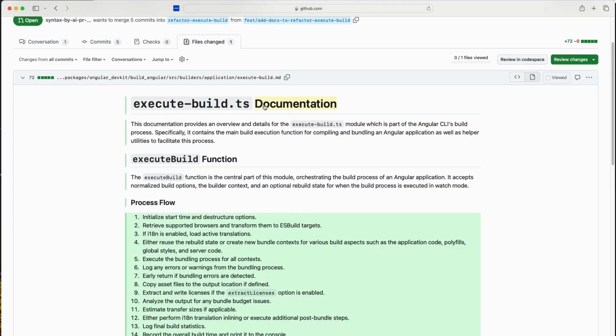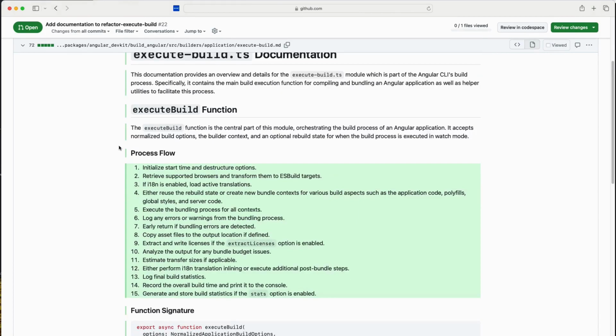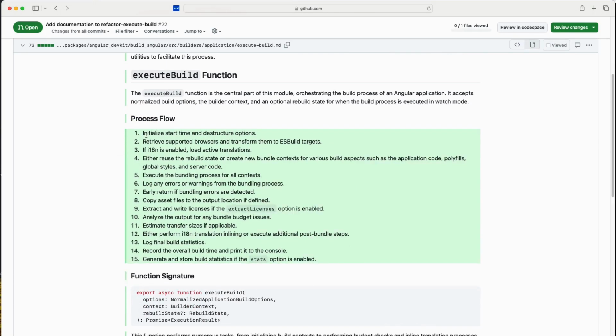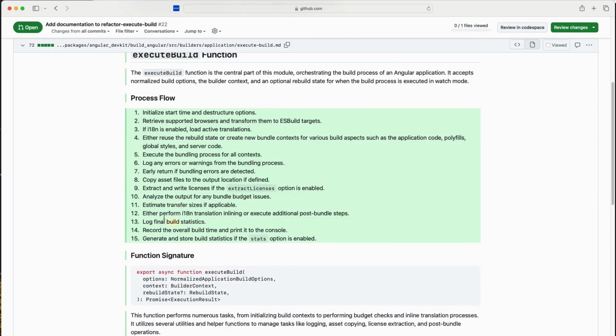So we have execute build documentation, which provides an overview and details for the execute build function. That's the function which has been mentioned. Here we have a process flow. So what happens if the function's been executed? We've got an explanation of what happens within this function, which helps us understand.